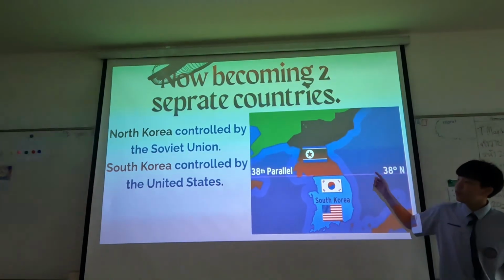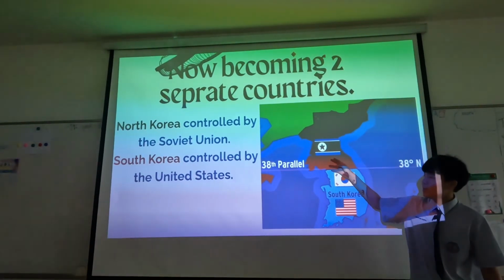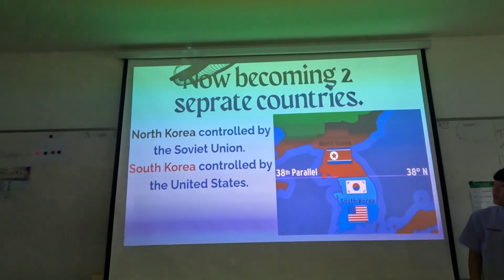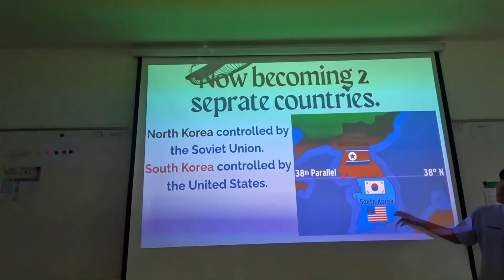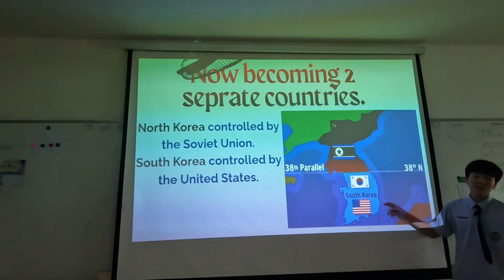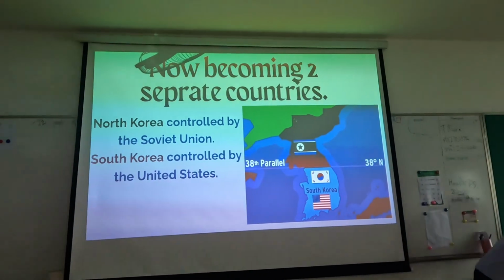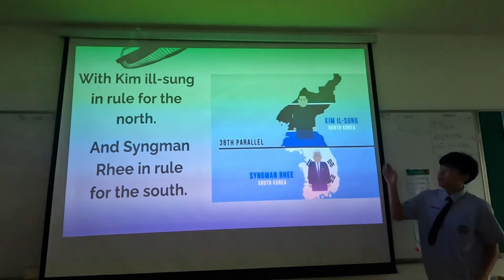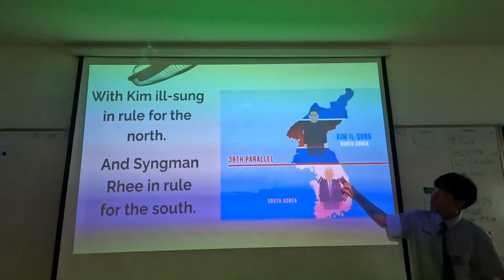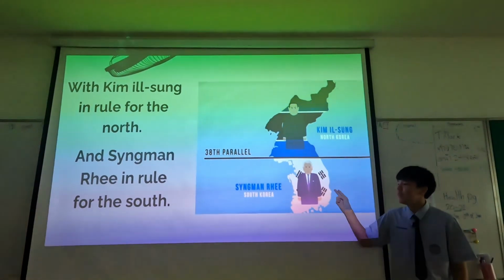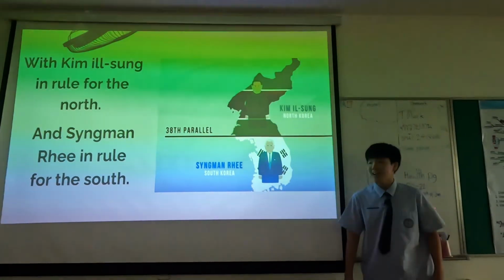But after the Soviet Union went out of North Korea in 1948 and the American troops went out of South Korea in 1949, they had to have their own leaders. So Kim Il-sung was in rule for the North and Syngman Rhee was in rule for the South at that time.